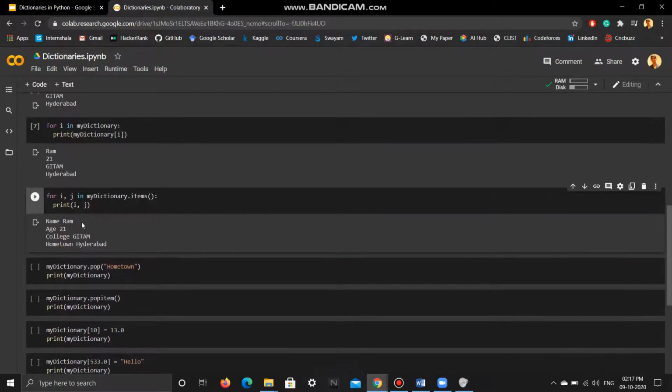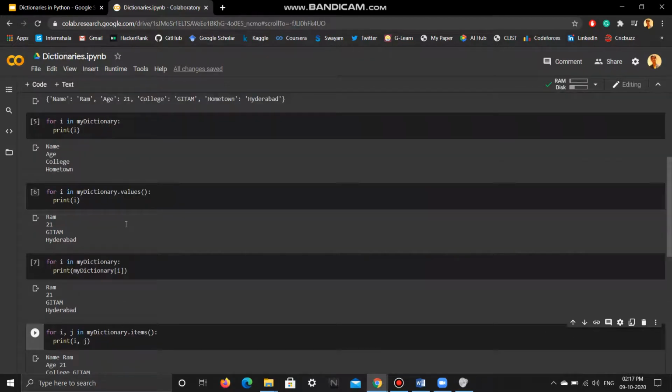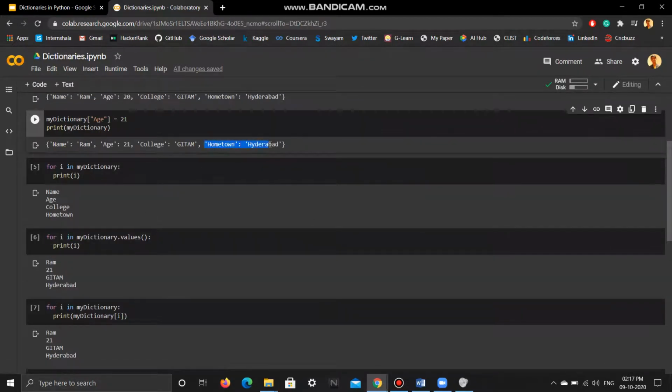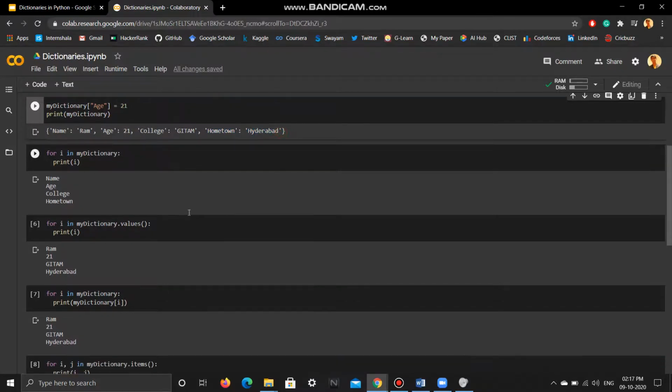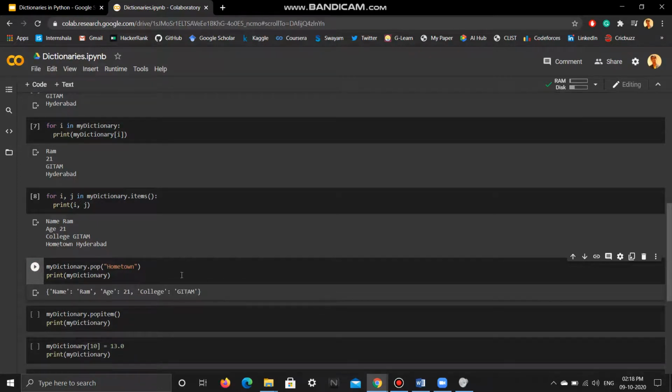So this is how you can access the elements, print the elements, or change the elements of a particular dictionary. Now if I want to delete a particular item of a dictionary using its index, I'll use the pop method, and inside that pop method I'll give the index of that particular value I want to delete. So what hometown had was Hyderabad. I want to delete this particular record from my dictionary. So I've done my dictionary.pop, and inside that I have given the index, hometown. Now if you see, after I print this, there will not be any hometown. So that particular value is deleted.